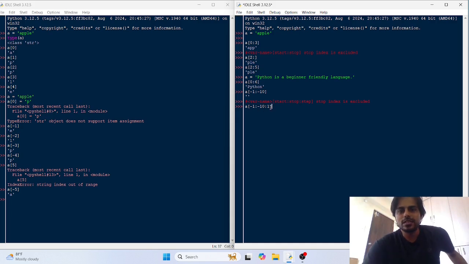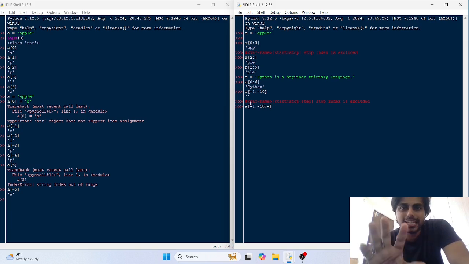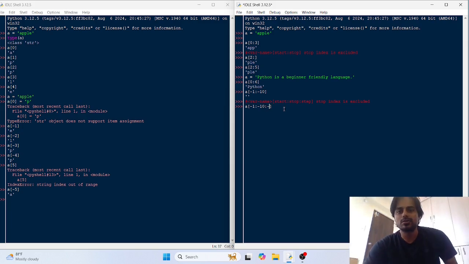So the step value by default is 1. To print this you have to access -1, -2, -3, -4, something like this, and up to -10.